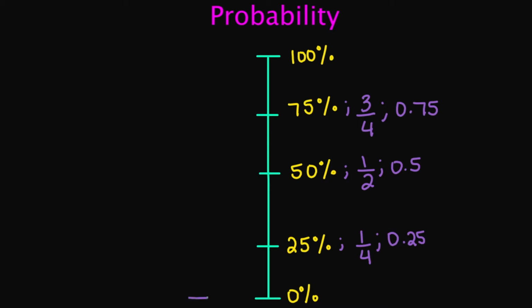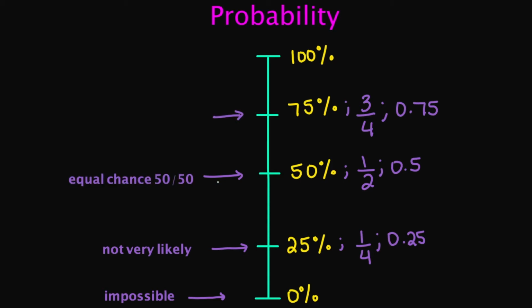So if I am down here and I say my probability is 0%, that means it's impossible that that event is going to happen. If I say the probability is 25%, the likelihood of that event happening is not very likely. If I say the probability of an event happening is 50%, that means there's an equal chance that the event will happen or may not happen.